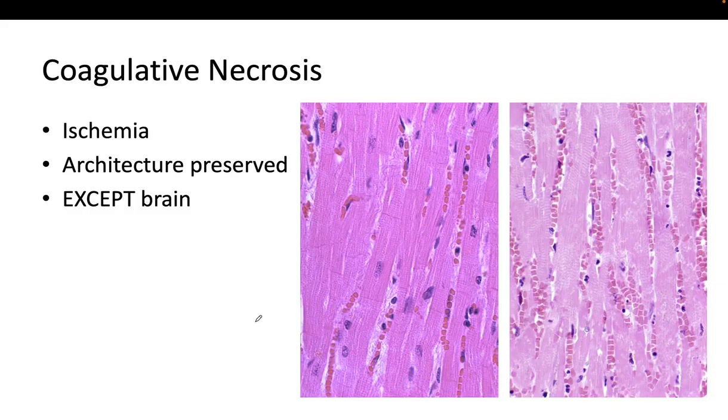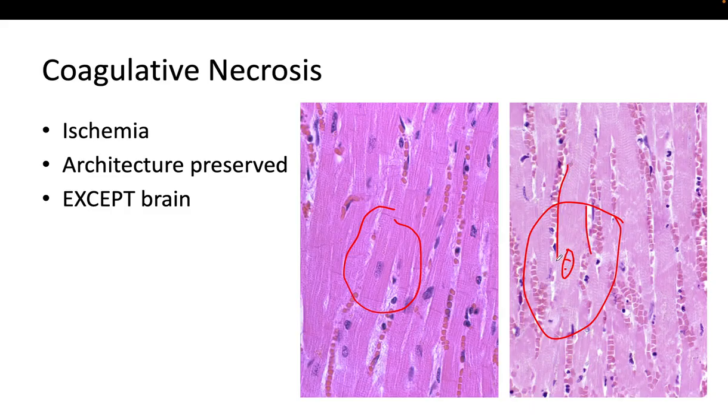So if we take a look at the cells in this image, on the left we can see normal myocytes. And here on the right, we can see necrotic myocytes. If we look, for instance, at this myocyte, one of the most important things is that there are no nuclei, but we can identify the structure of the tissue.